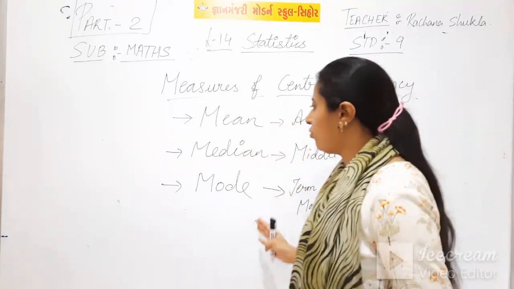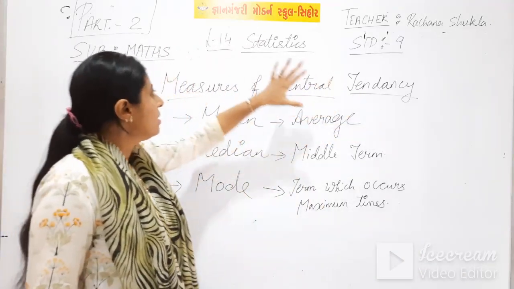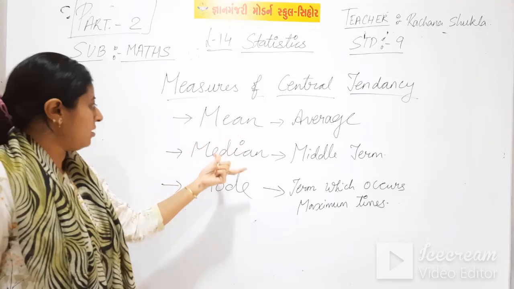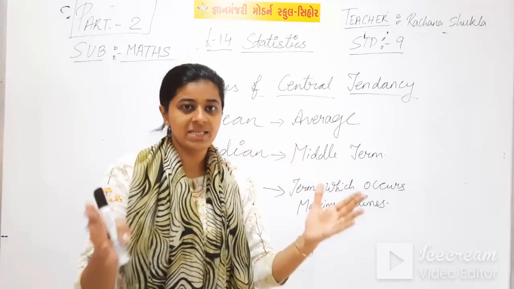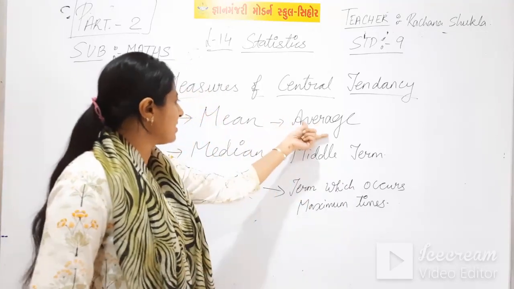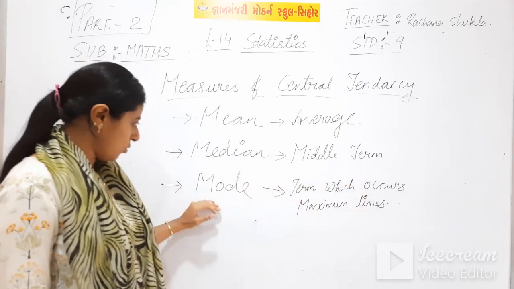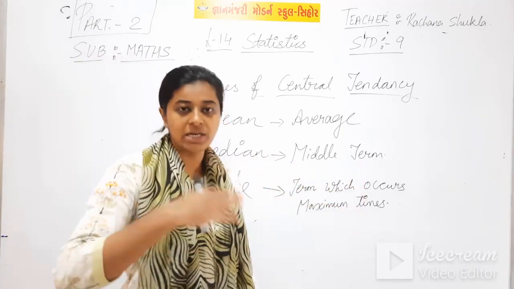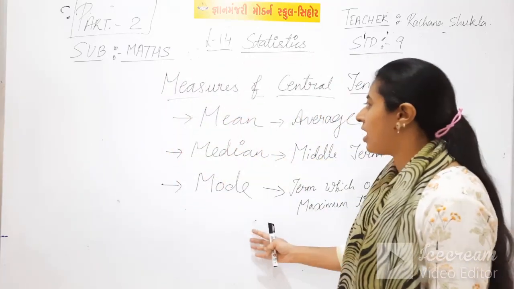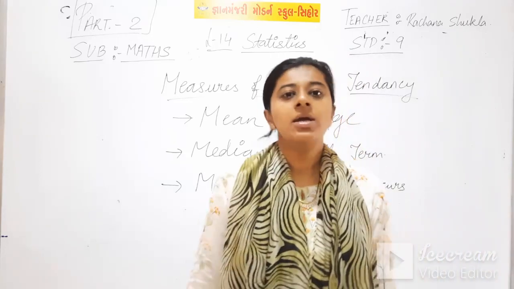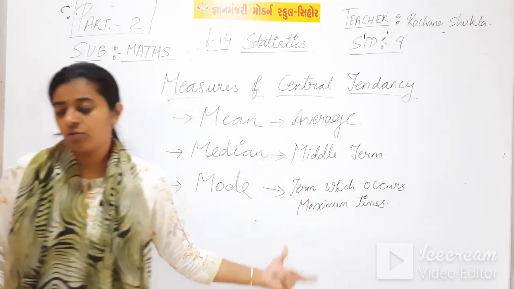So you can note down these three things in your notebook. The measures of central tendency in statistics are mean, median and mode. The meaning of mean is average, how you find the average, that is known as mean. Then comes median. Median means the middle term. Mode means the number which occurs maximum number of times. So students, you can note down these things in your notebook. After that we will start the topic mean in detail.